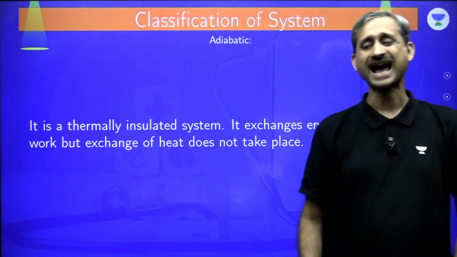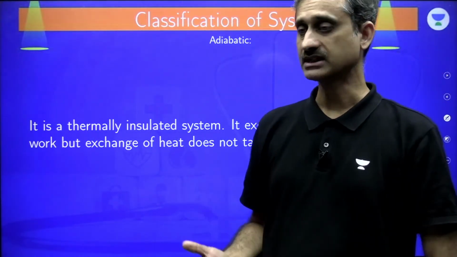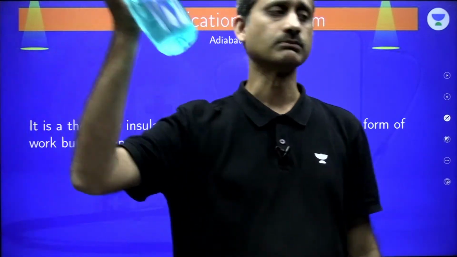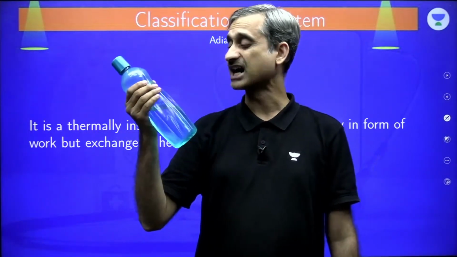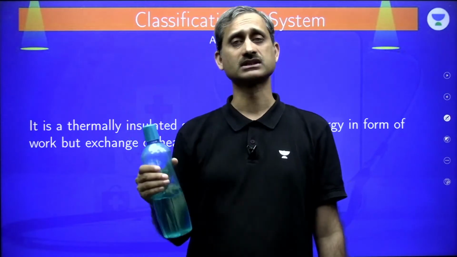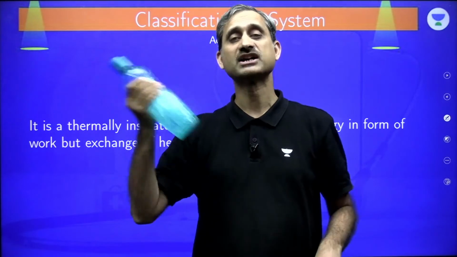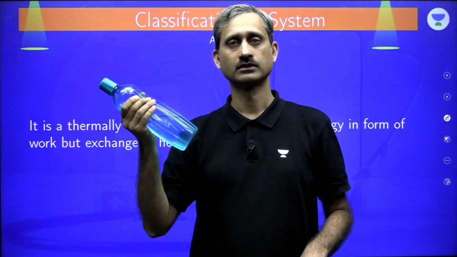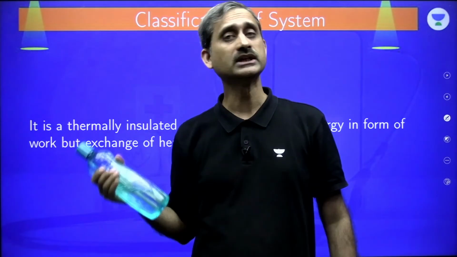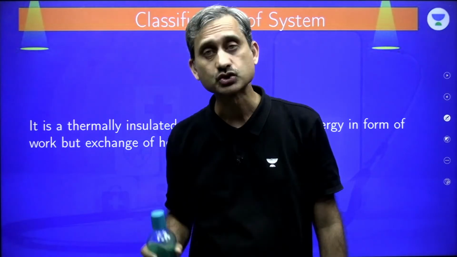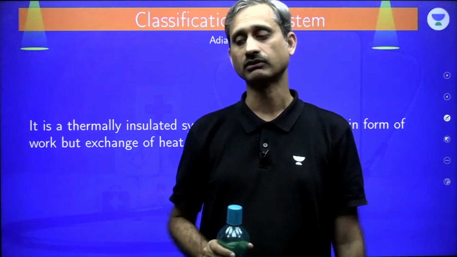That is, you can actually increase the temperature. Let's say this is an insulated bottle. If it is an insulated bottle, I can actually increase the energy of the system. I can increase the temperature of the substance inside this container by shaking it. If I shake it, I actually give it energy and it will increase the temperature.